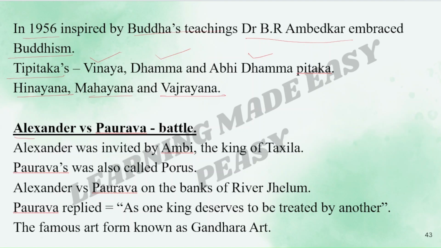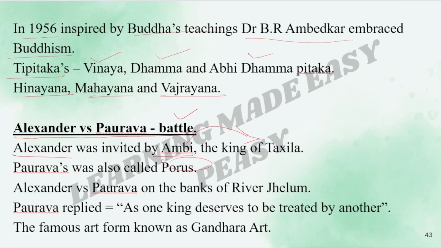Last, the Alexander versus Paurava battle. This is very important. Alexander was invited by the king Ambi. He was an Indian king, the king of Takshashila. He somehow wanted to defeat Paurava. Paurava was a very important king and he was also called Porus.